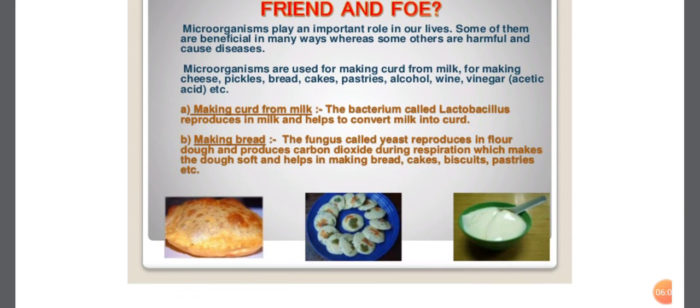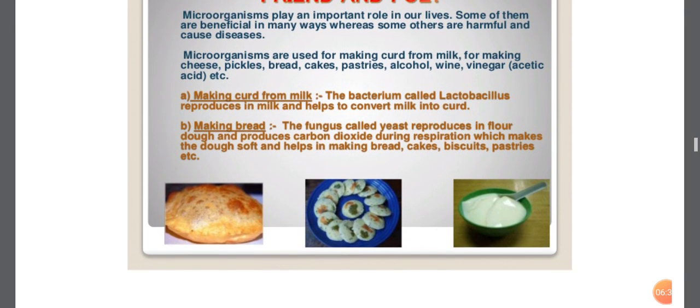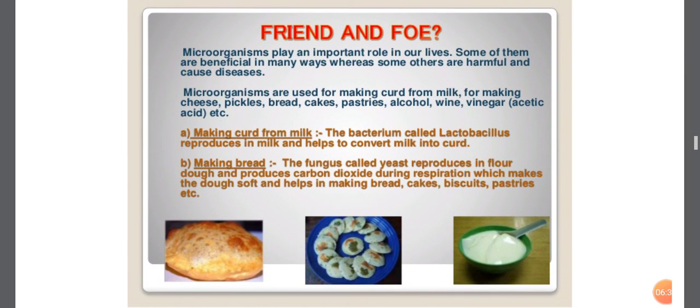The first one is making curd from milk. Students, you observe that when your mother brings the milk, she boils it first, then keeps it as it is for 1 hour. Then if she wants to prepare curd from that milk, as soon as it is a little bit warm, she adds 1 spoon of curd and leaves it as it is for 6 to 8 hours.